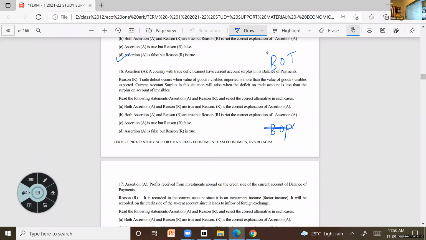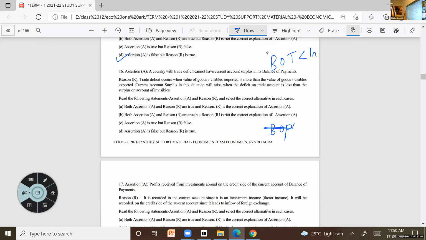Trade deficit occurs when the value of goods imported is more than value of export. That is correct. But even though we have a deficit there, current account surplus can arise when balance of trade deficit is less than the surplus on invisibles.